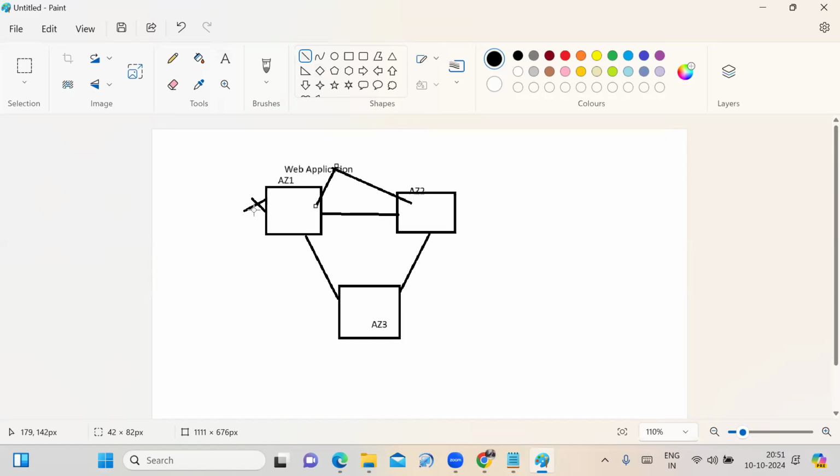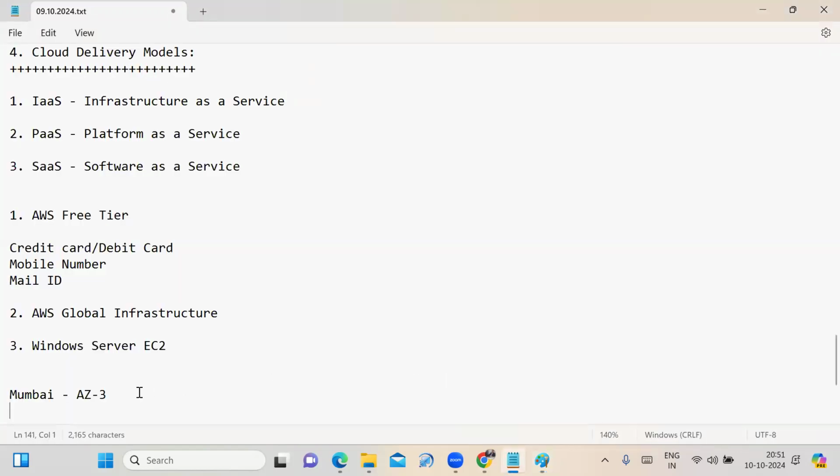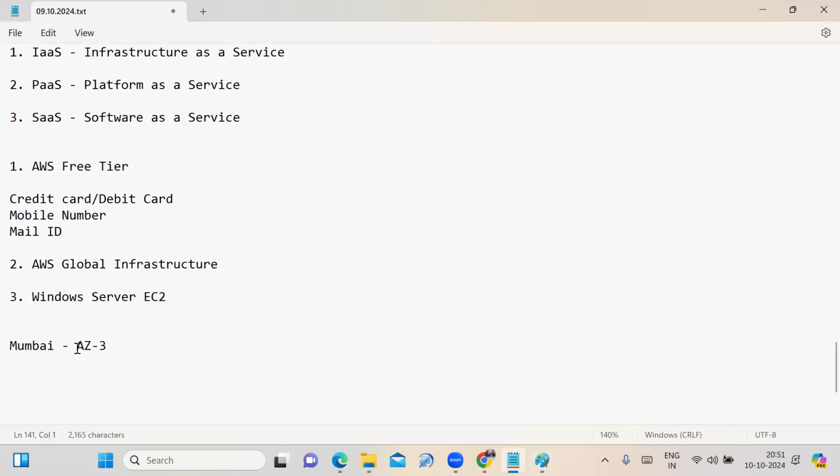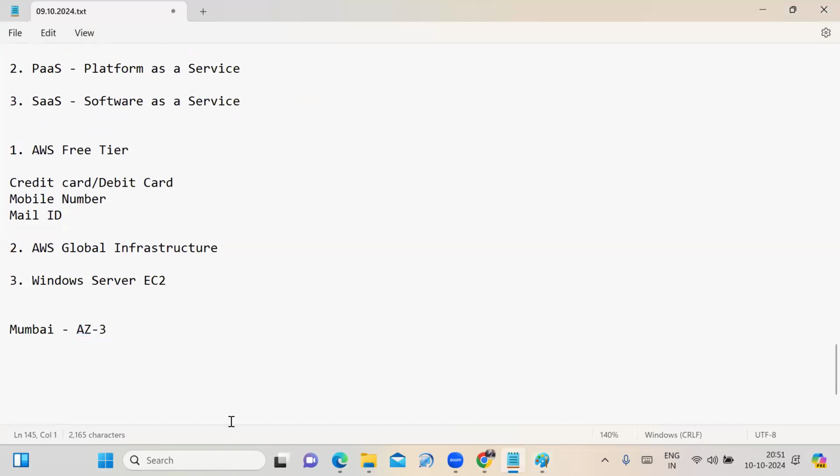Suppose this availability zone is down due to some factor. It's a very robust, very strong availability zone, but even so, sometimes it may go down. Then your application will still be running safely. It will be accessible throughout the world, because your application is also deployed in another availability zone, AZ2. That's why when you are developing your application, you should deploy it in more than one availability zone, so that it will be very safe.